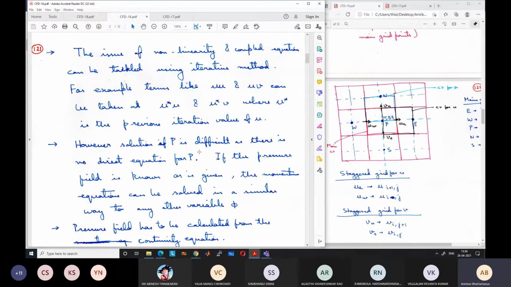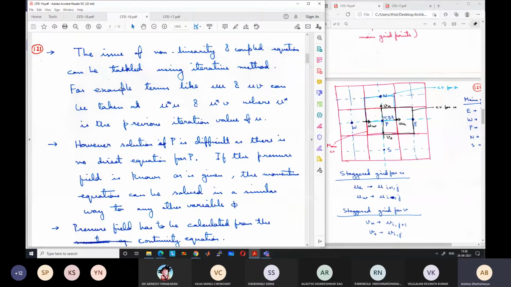However, the main difficulty we noted was in solving the pressure because there is no equation for pressure. So we need some very clever way to devise an equation for pressure based on the continuity equation, and it needs to be very clever because the continuity equation does not have any pressure term.